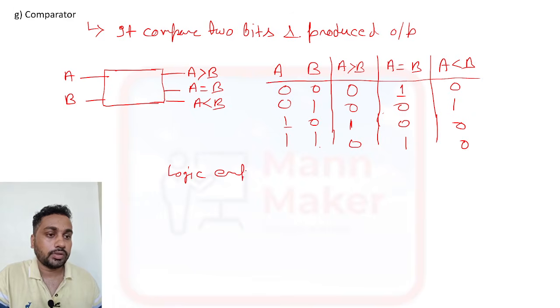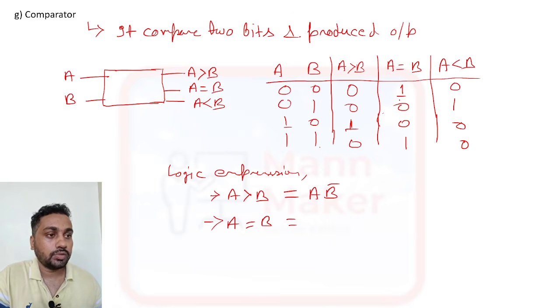After the logic expression you can design the logic diagram. So you just need to know about the logic expression. For A greater than B, this is high when A and B bar is there. Now for A equal to B, two conditions are there, this one and this one, means when A bar B bar is there and when A and B is there. This is the expression of XNOR.